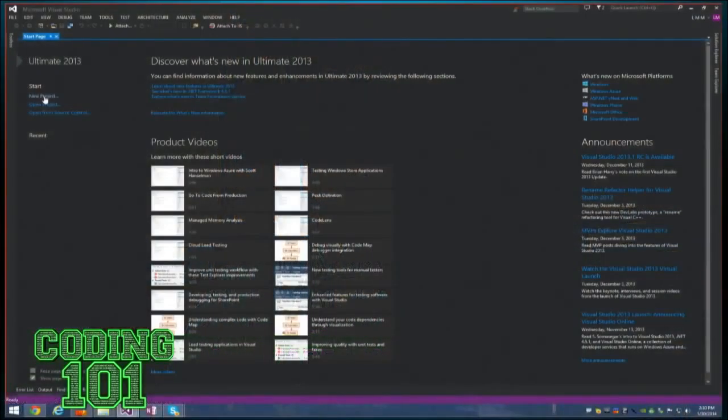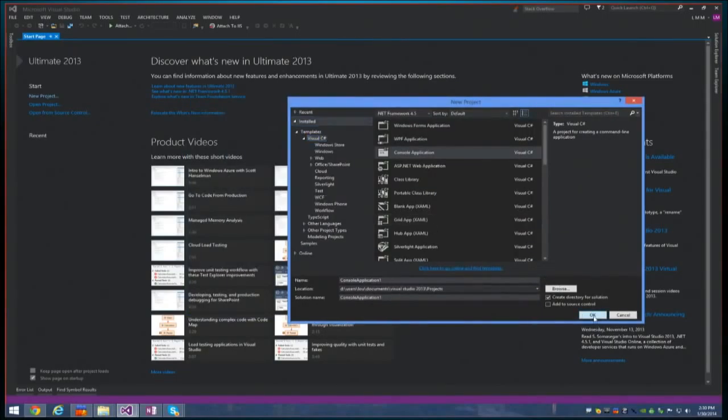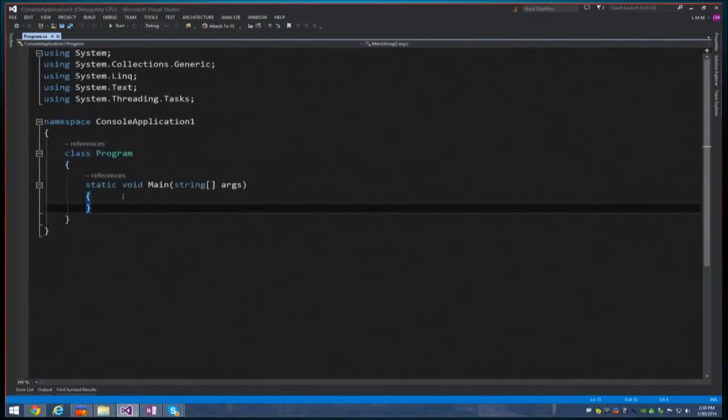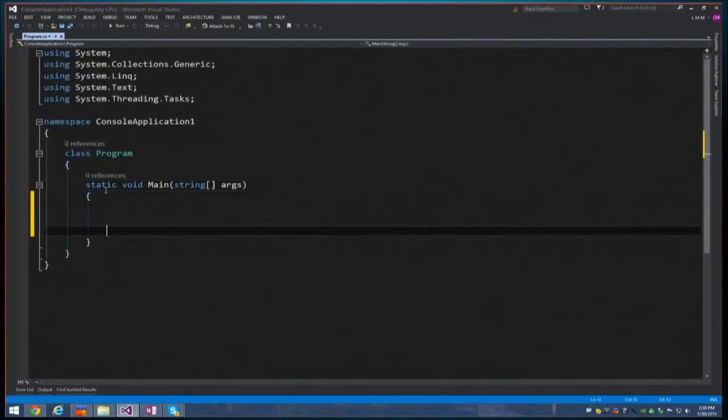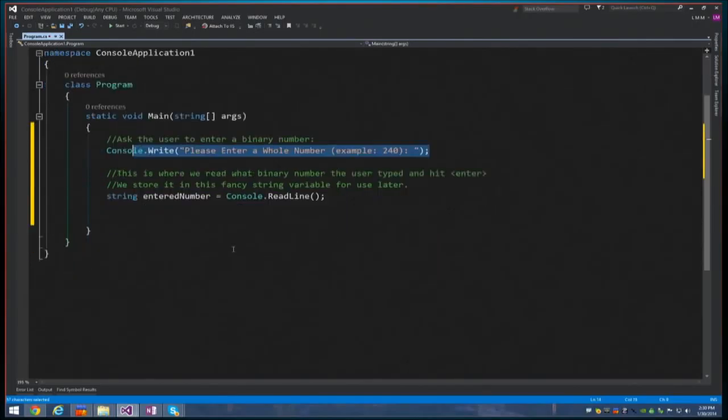Sure. So just as Snubs did, create a really fast console application here. And then we have this guy here. I'll zoom in so everyone can see. The first thing we want to do, like you said, is ask the user to enter their number. So we ask them, please enter a whole number. And then just like Snubs did, I'm going to grab that number and store it in this string variable. It's just a bunch of text that they enter.